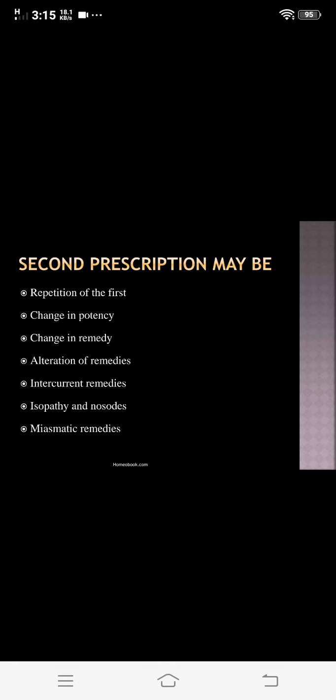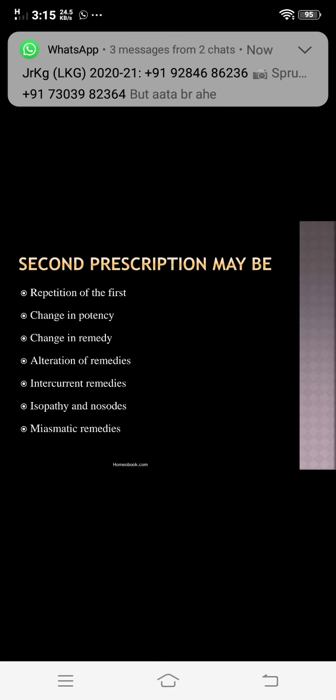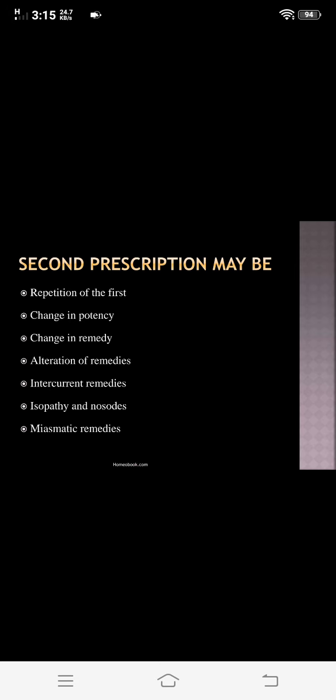So these are all correct types, but different authors describe them according to their availability. So in that case, we will see first the prescriptions given in the PPTs. In this they gave that the second prescription may be a repetition of the first, it may be a change in the potency, it may be a change in the remedy, it may be alterations of remedies, it may be intercurrent remedies, it may be isopathy and nosodes used in the prescription, and then next is miasmatic remedies.